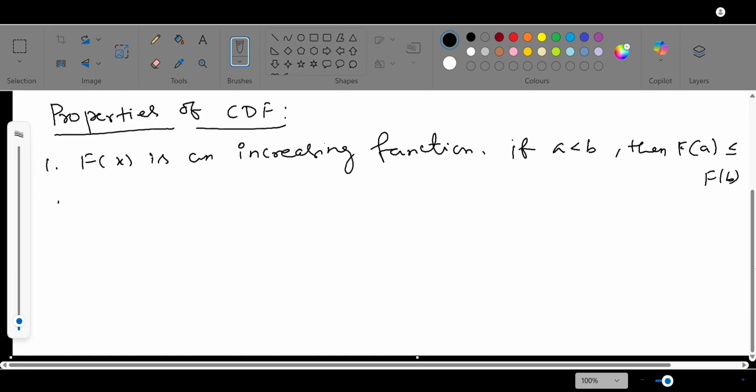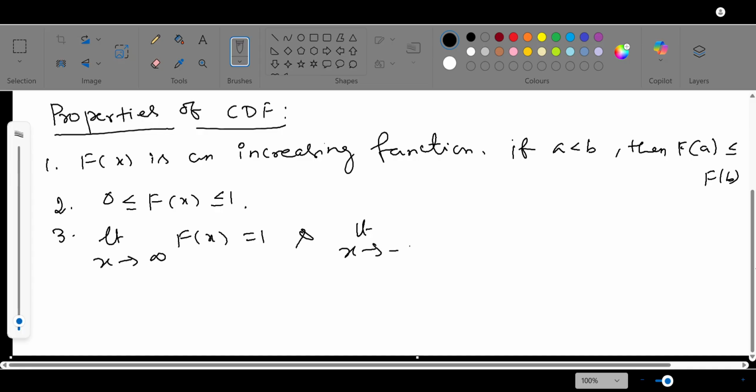Second point, capital F of x also lies between 0 and 1. Third point, when x tends to infinity, capital F of x value is 1, and limit x tends to minus infinity, capital F of x equal to 0.